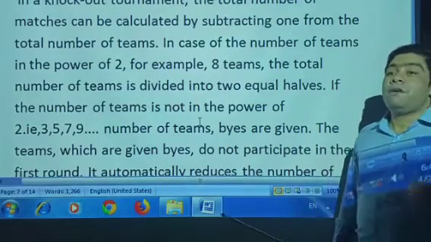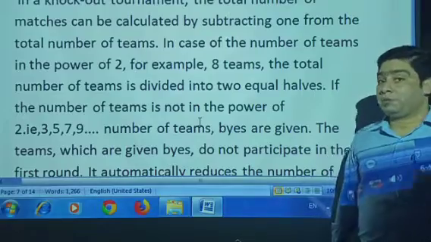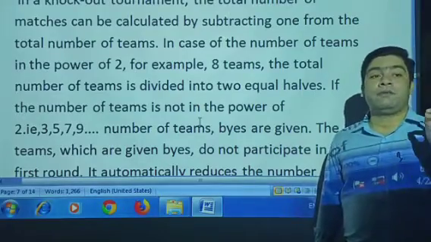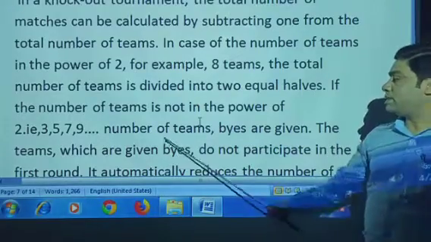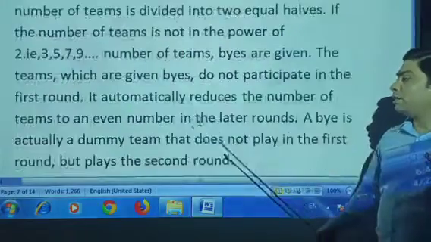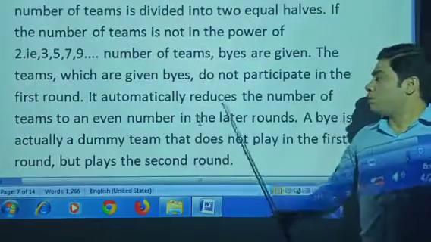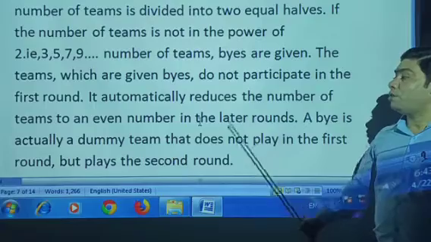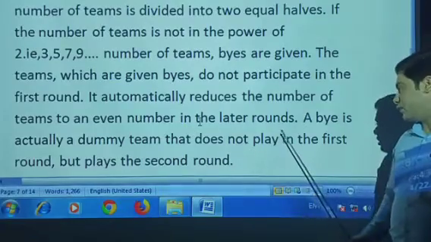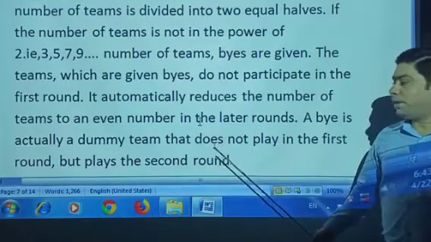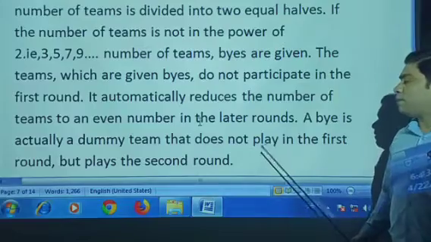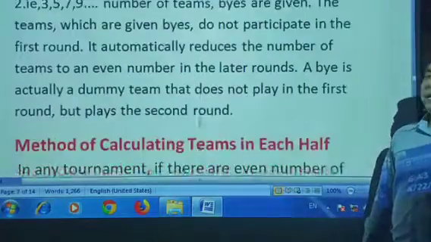That means we give a bye to some of the teams, but the bye will be given in the first round only. After byes are given, the number of teams in the first round automatically reduces, and the number is even in the later rounds. A bye is actually a dummy team that does not play in the first round but plays the second round.